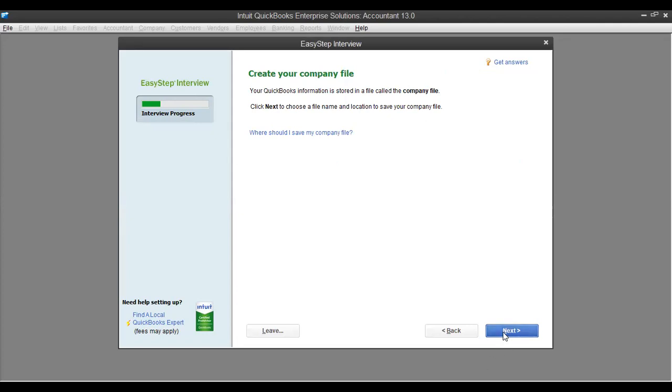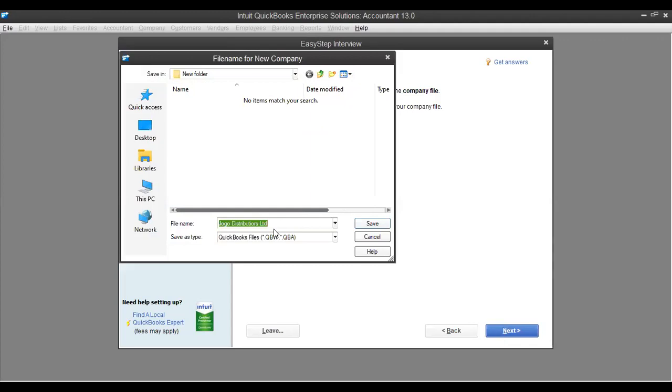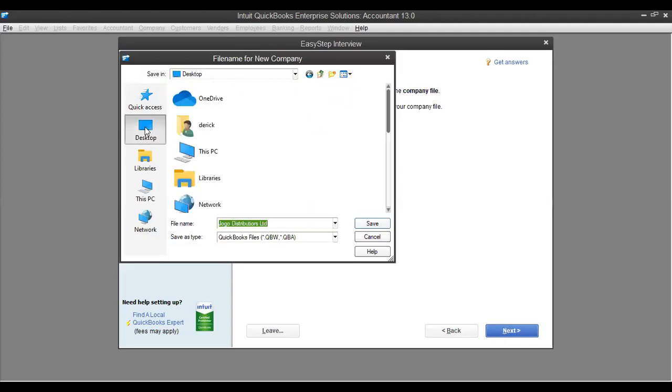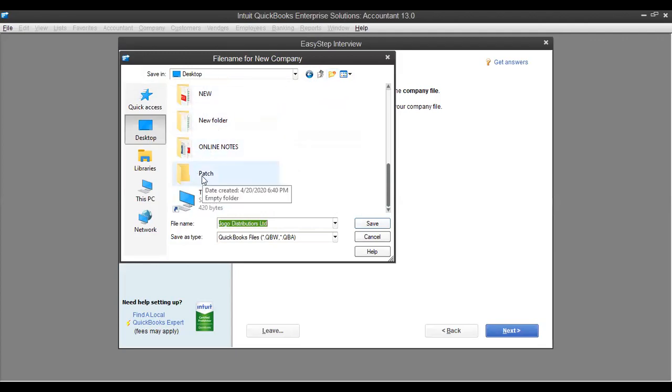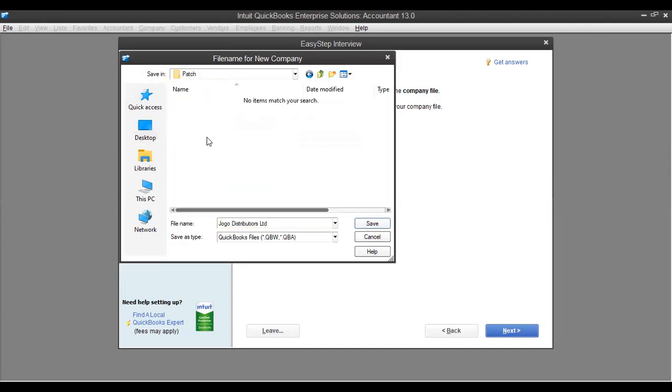So saying next, you're going to save the company file. They say to go on the desktop and have a folder. In case you already had it, you just choose it by going on the desktop. In case you don't have it, just create one by pressing on this yellow thing, create new folder. Assuming you already created it, assuming this is my folder, I'll double click on it. It will show here that it's open.